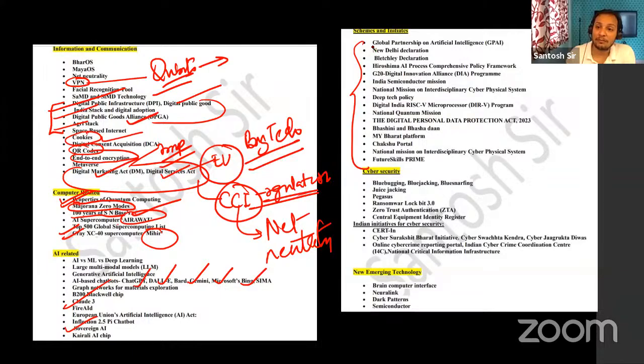One is the Global Partnership on Artificial Intelligence. Next, the Delhi Declaration. Next, the Bletchley Declaration. Then the Hiroshima AI Process. These four things are very, very important. Again, I repeat: Global Partnership on Artificial Intelligence, GPAI, New Delhi Declaration, Bletchley Declaration, Hiroshima AI Process. All these four topics are very, very important, particularly the Bletchley Declaration and the New Delhi Declaration of GPAI.